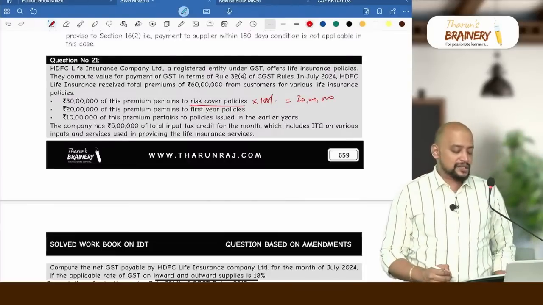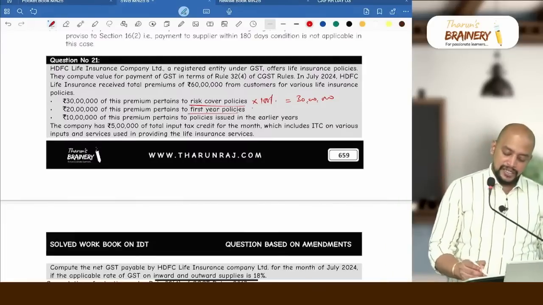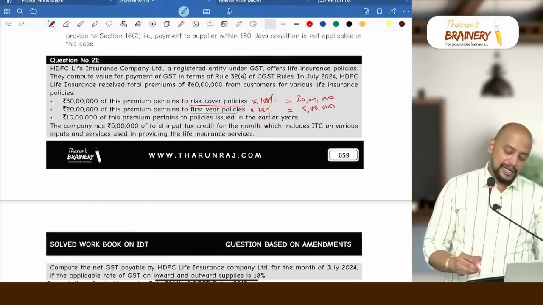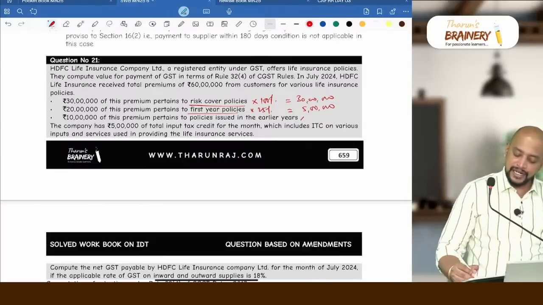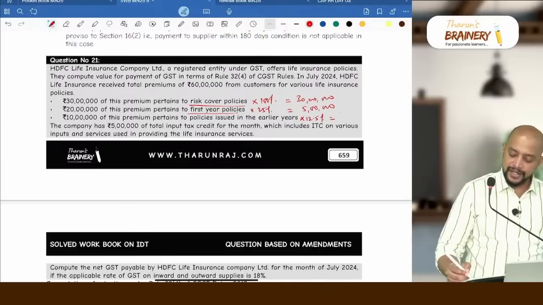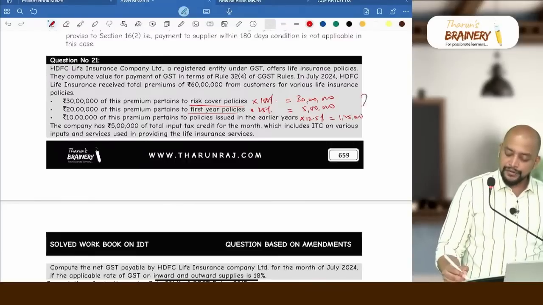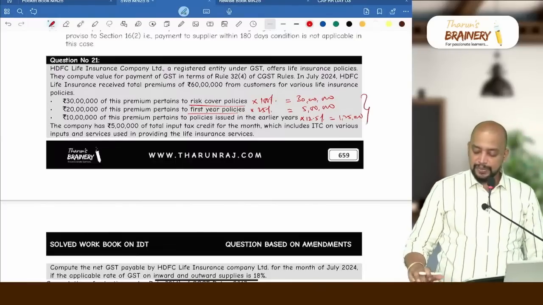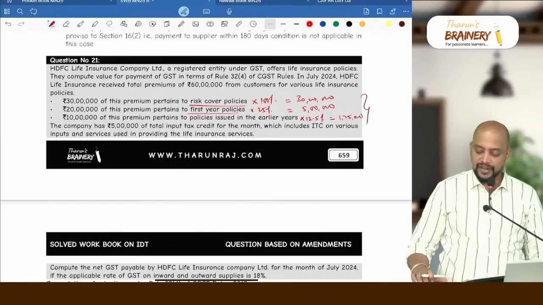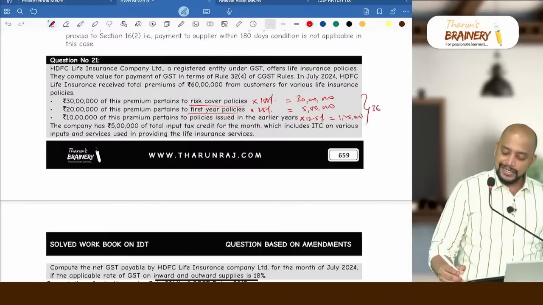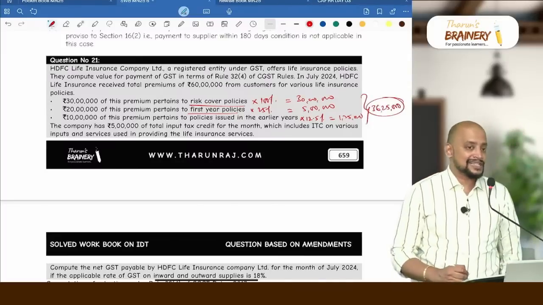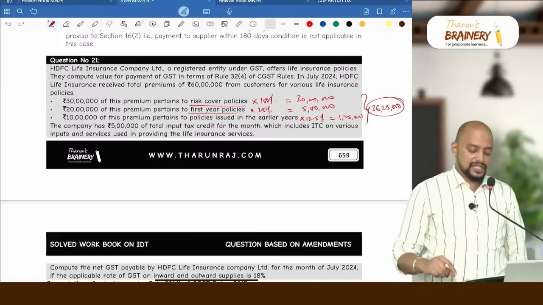Whereas 20 lakhs of this premium pertains to first year policies. First year policies means 25%. So which means only 5 lakhs will be taken, and 10 lakhs of this premium pertains to policies issued in earlier years. So into 12.5%, which will be 1,25,000. Now you see the total of this. So 30 lakhs plus 5 lakhs plus 1,25,000, that will come to 36,25,000. So this 36,25,000 should be taken as the value, and GST will be payable on it.